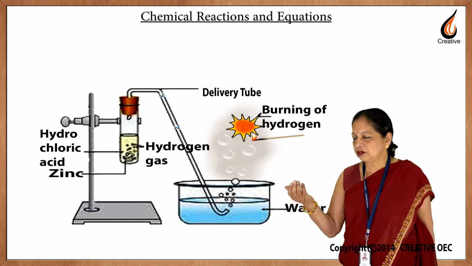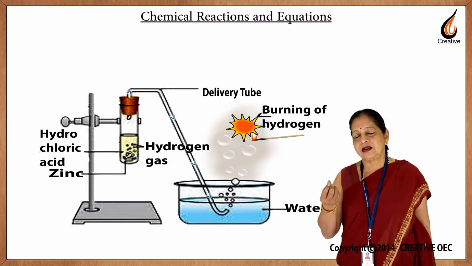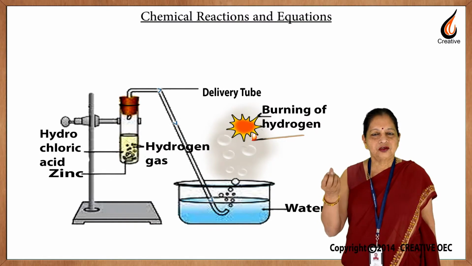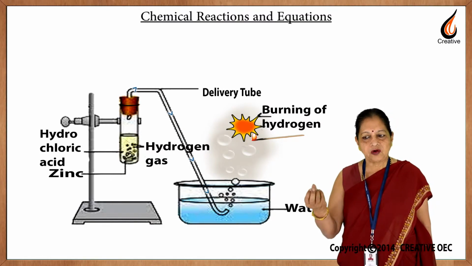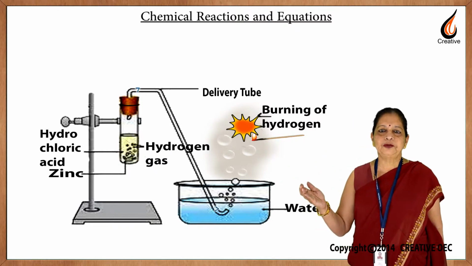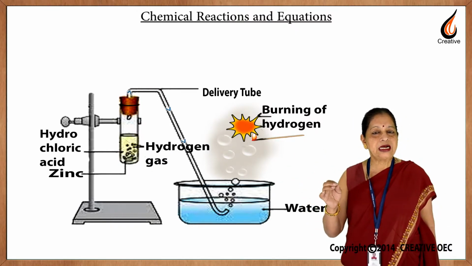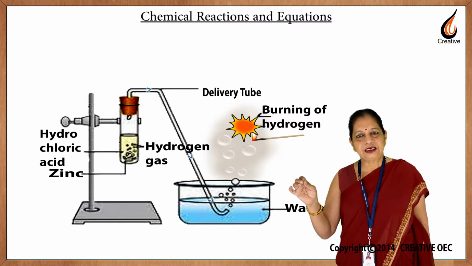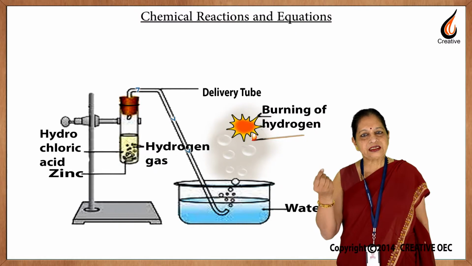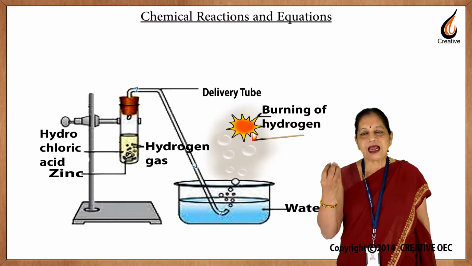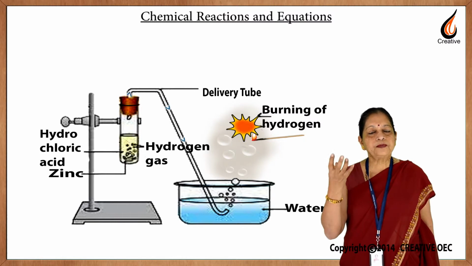You will observe that there are bubbles of a gas rising. So, a gas is being evolved. This gas comes out of the delivery tube. If you take a lighted matchstick or splinter near the gas, the matchstick extinguishes, but the gas burns and there is a pop sound.